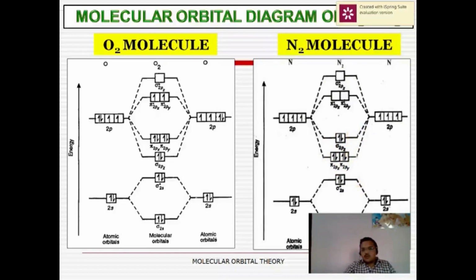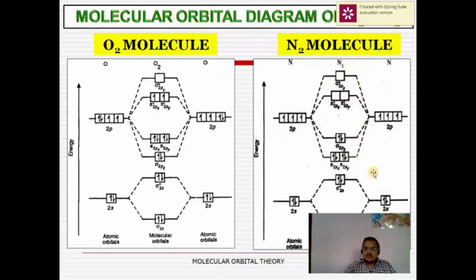Now, if we look at the molecular orbital diagram of the nitrogen molecule, it can be seen that all the electrons in the molecular orbitals are paired up. There is no unpaired electron in the nitrogen molecule. Therefore, the nitrogen molecule is diamagnetic in nature. Then, how many bonds are present between these two nitrogen atoms? It can be calculated by bond order.